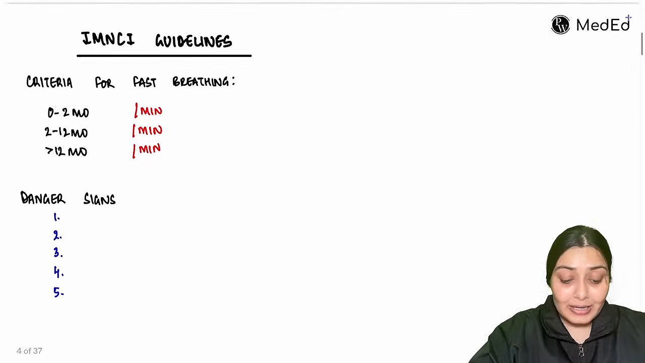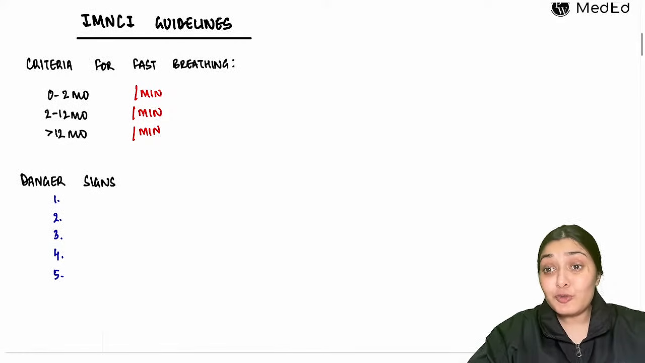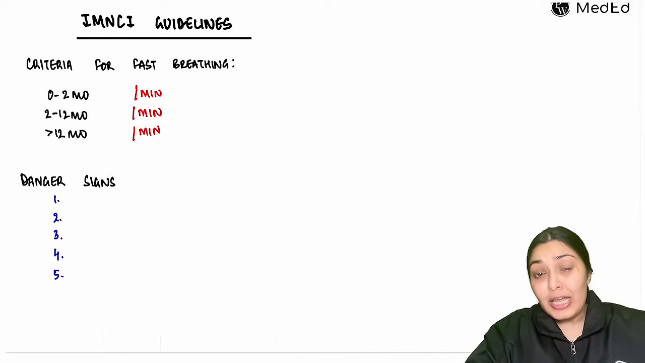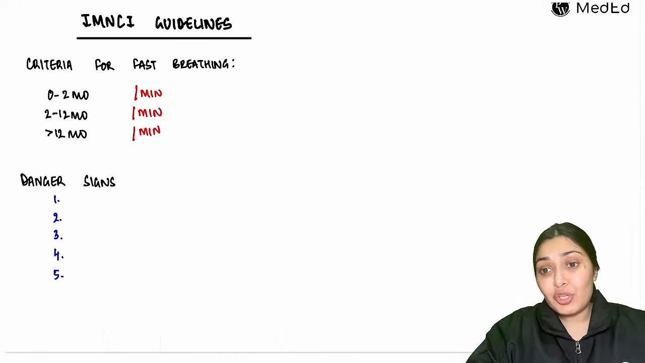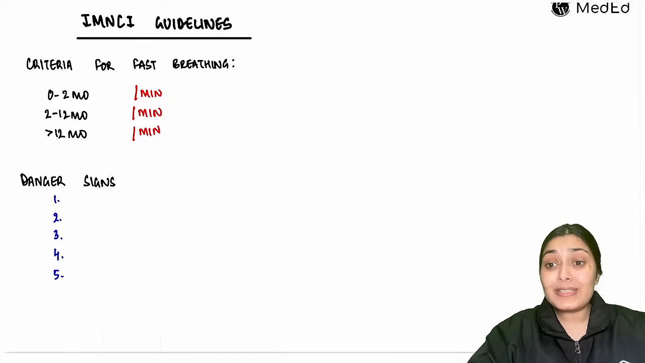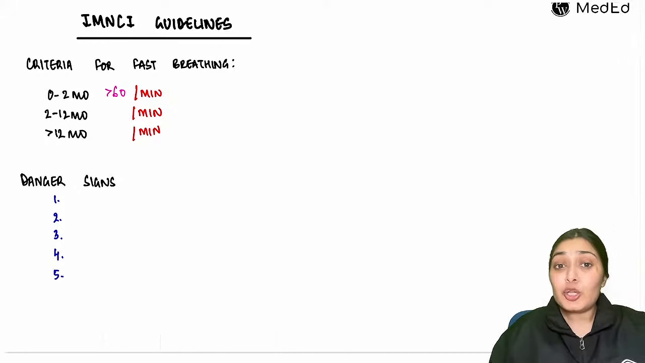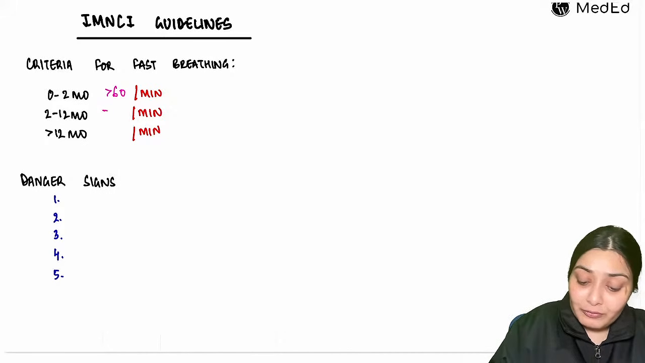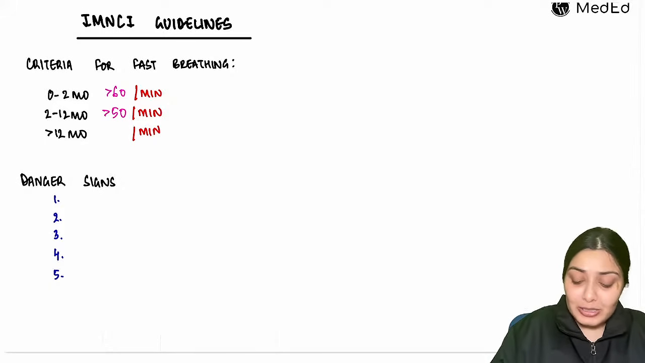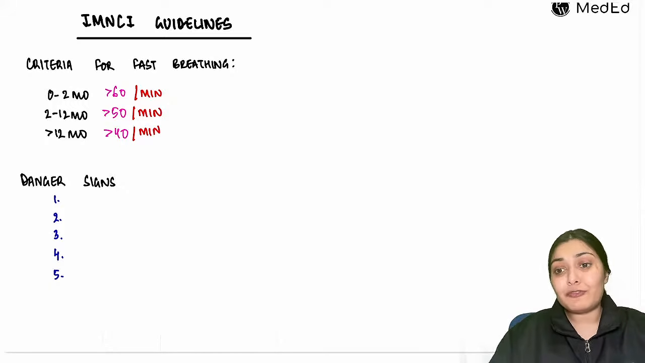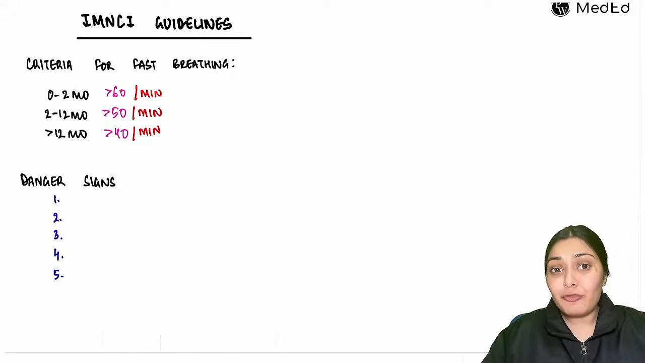Right, so IMNCI guidelines. Before we go into the guidelines, you should know what is fast breathing. What is fast breathing and what are the danger signs? So when will you say that this child is breathing fast? That depends upon the age of the child. In between 0 to 2 months, if the respiratory rate is more than 60 per minute, then it is considered as fast breathing. 2 to 12 months, more than 50. And after 12 months, more than 40. So 60, 50, 40. So this is the criteria for fast breathing.